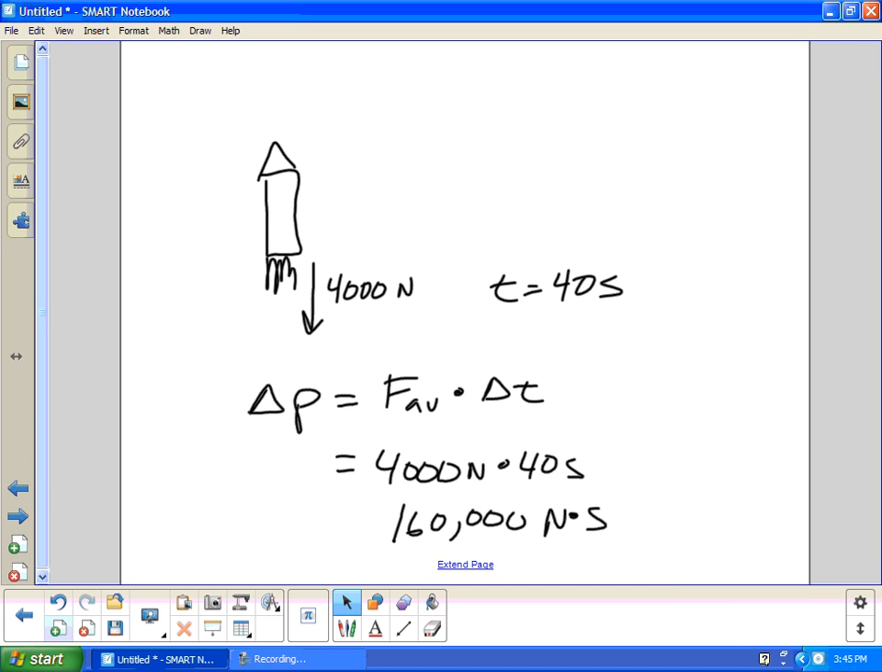Again, these take a little practice. Look at the examples in your book on impulse and momentum change in Chapter 4, about page 101 through 103. The homework problems are basically the same as these.